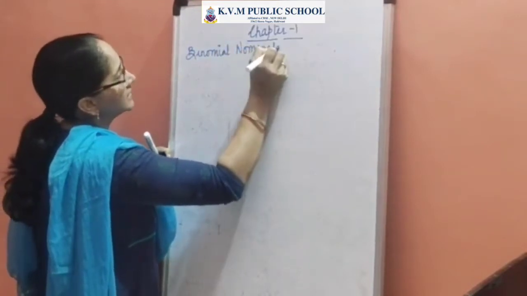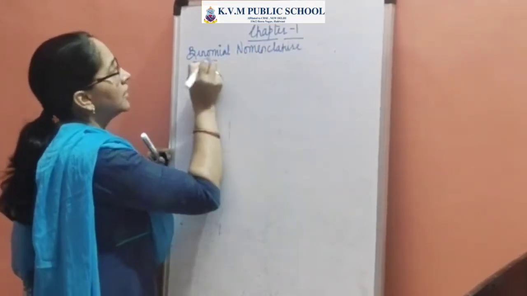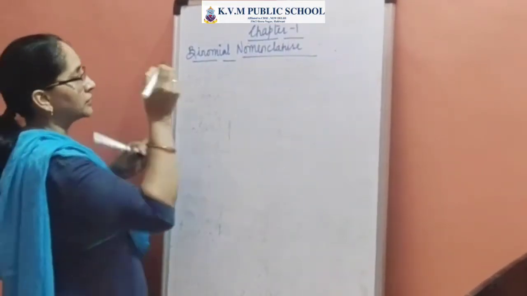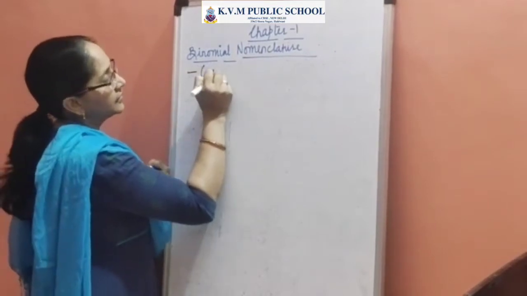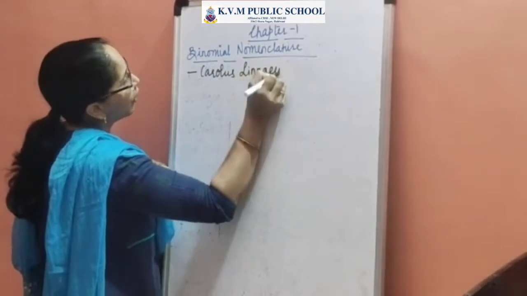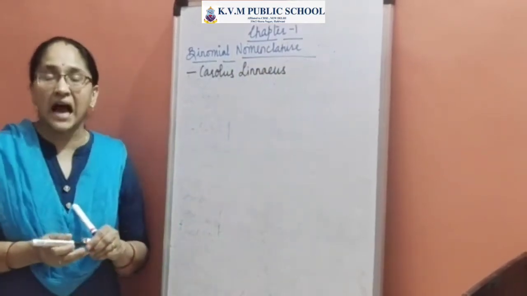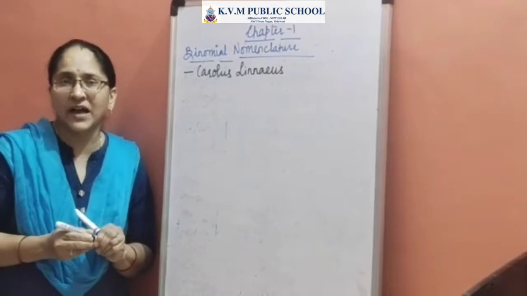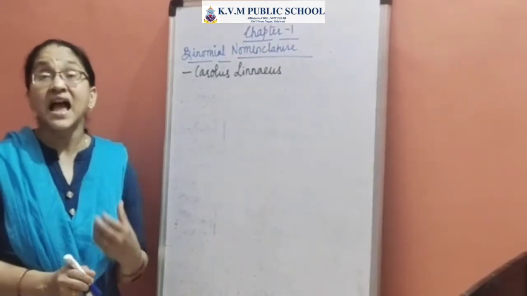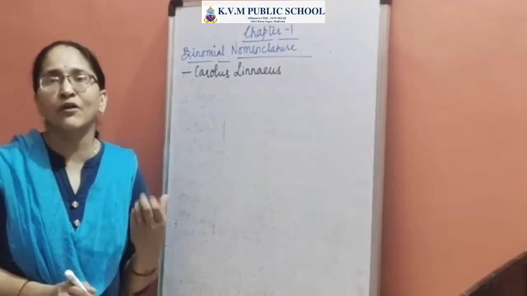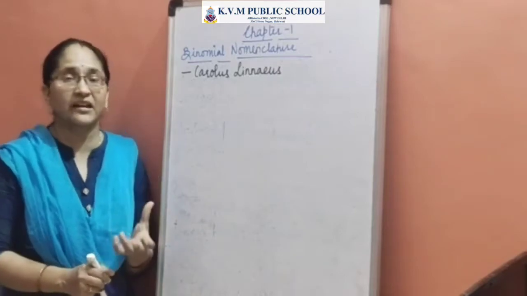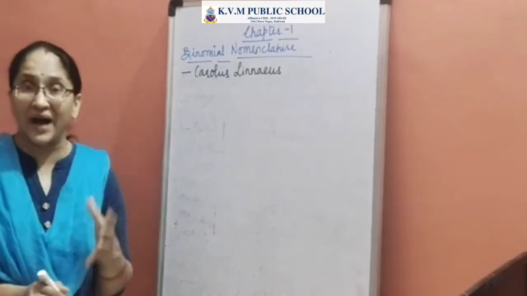Now, this binomial system of nomenclature was actually proposed by Carolus Linnaeus. So, the person who is credited is Carolus Linnaeus. When we talk about the binomial system of nomenclature, the naming is done so that it becomes easier for us to identify and classify the organisms, and there's just one system of recognition for all the millions of species which are present on this planet Earth, and therefore the system was devised.